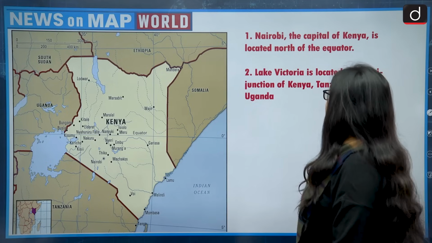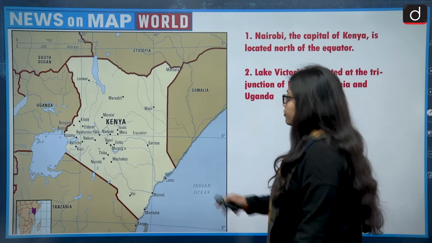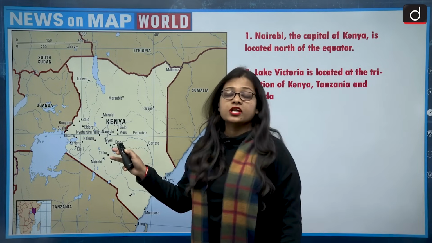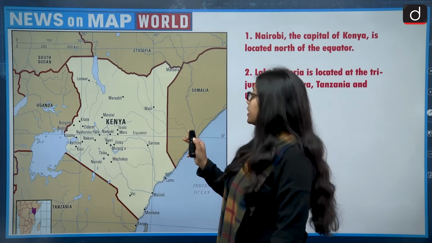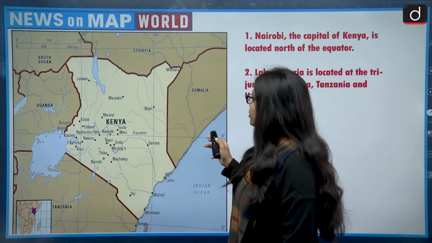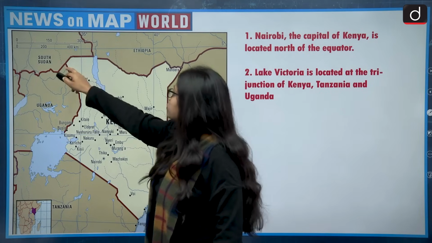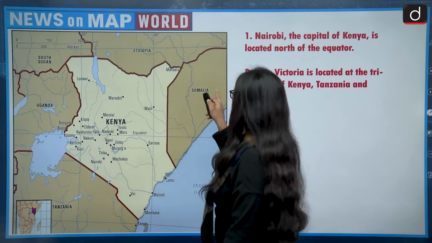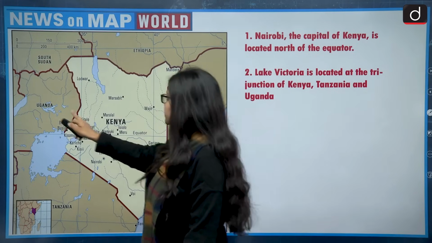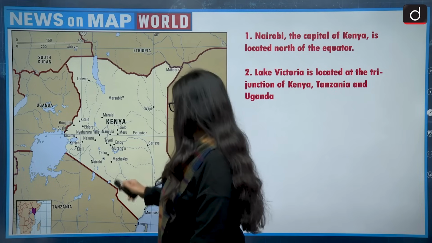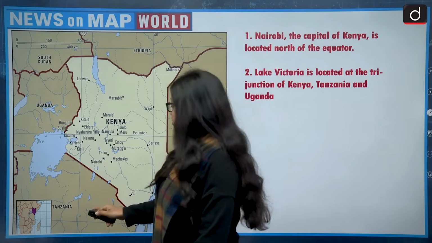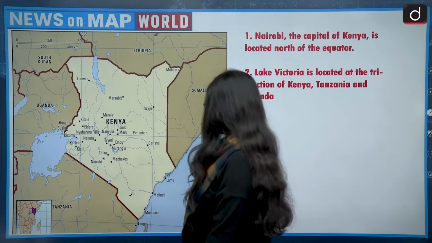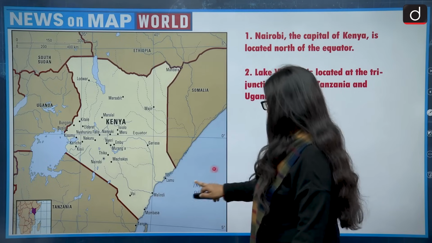So let's see this. This is the map of Kenya, and Kenya is a country which lies in the African continent. To the north it has South Sudan and Ethiopia, to the east it has Somalia, to the west it has Uganda, and to the south and west it has Tanzania, and then it shares its border with the Indian Ocean also.